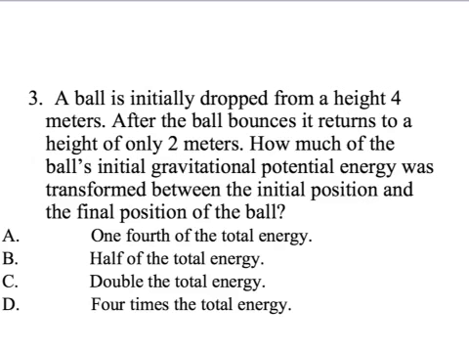A ball was initially dropped from a height of 4 meters. After the ball bounces, it returns to a height of only 2 meters. How much of the ball's initial gravitational potential energy was transformed between the initial position and the final position? Well, guys, we have half the height, so we have half the total energy. There you go.